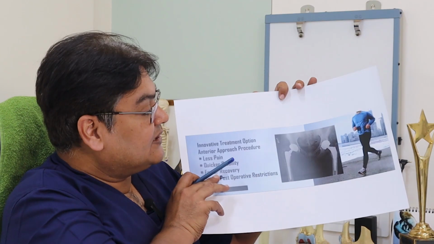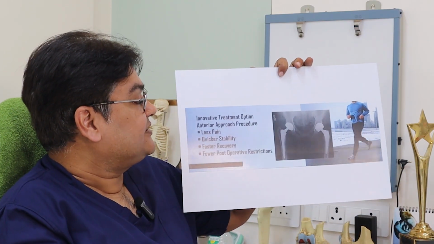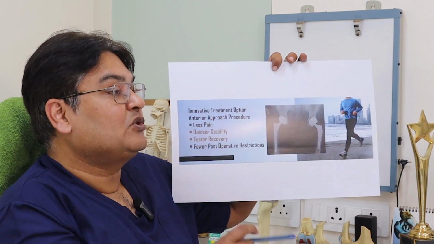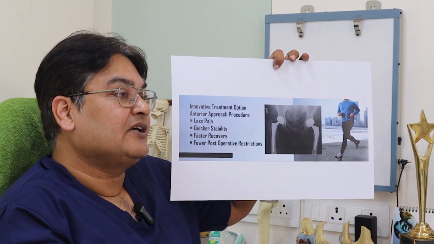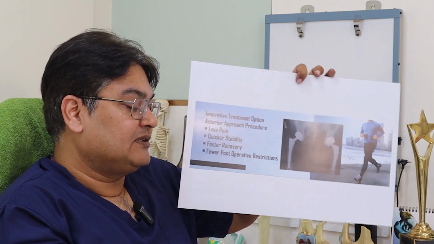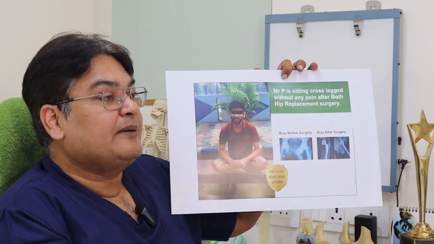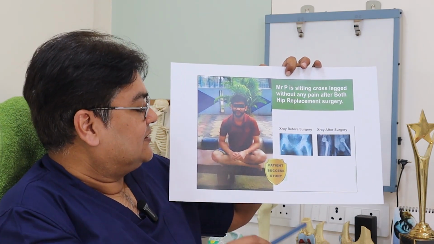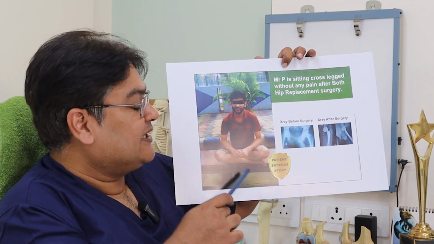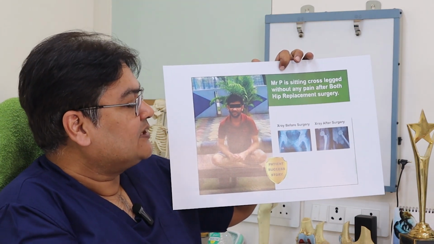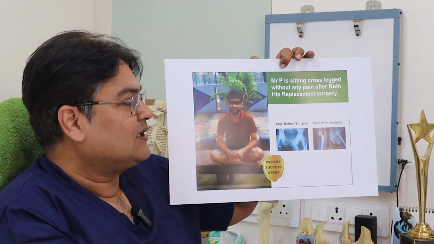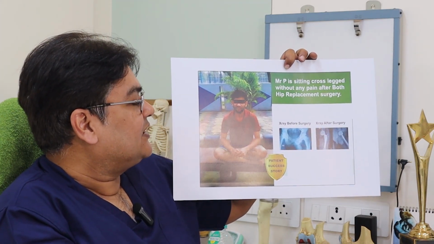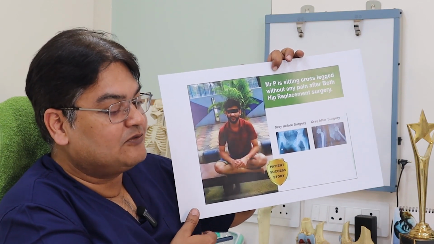So this is a photo of one of our international patients, whom we had done both sides hip replacement, and the patient had been jogging and running after a month. This is one of our patients in whom we had done hip replacement. He is from a neighboring country, and he has been squatting right here. And this place where he is sitting cross-legged after hip replacement is in Salt Lake, Kolkata, and he has been very successfully doing all his work.